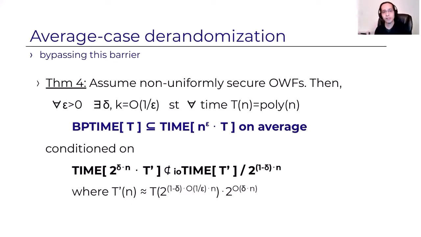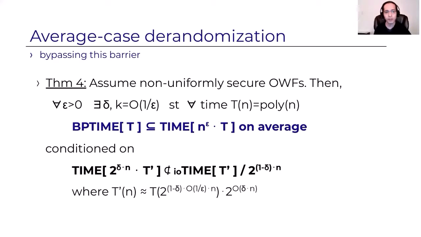And now we come to the last result. I just told you that we're able to get derandomization with the multiplicative overhead of n, and that conditionally it's optimal. What we show here is that if we're willing to settle on derandomization that works on average, we can get rid of the overhead almost completely. So again, assume one-way functions, and assume the same assumption as the first theorem. Only the parameters are slightly different. It will be a slightly weird time bound, but exactly the same type of hypothesis.